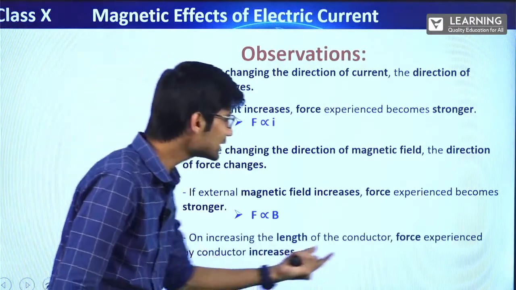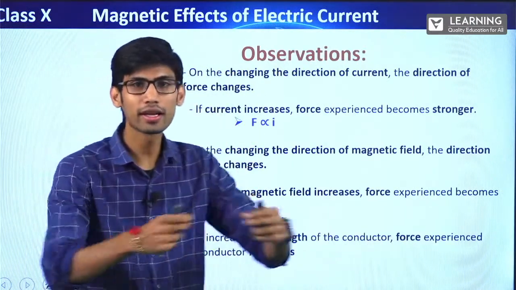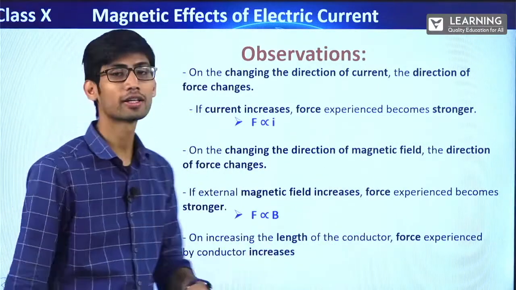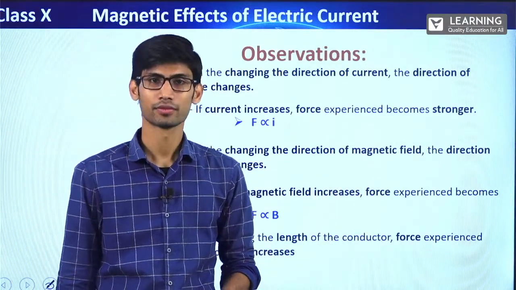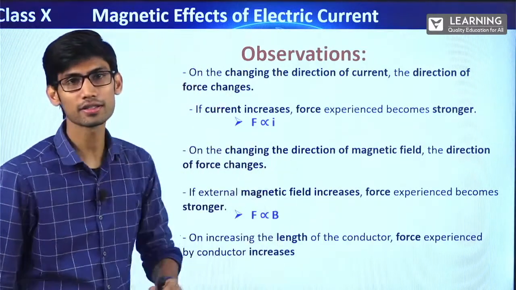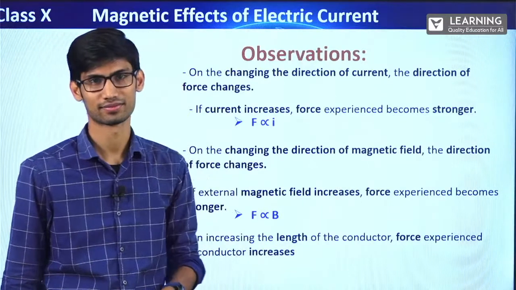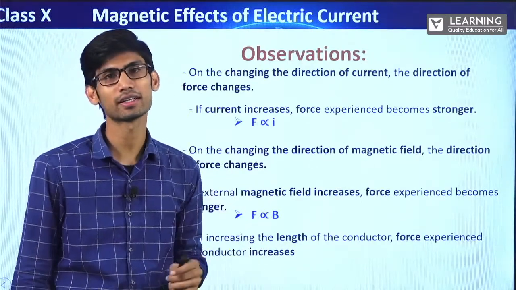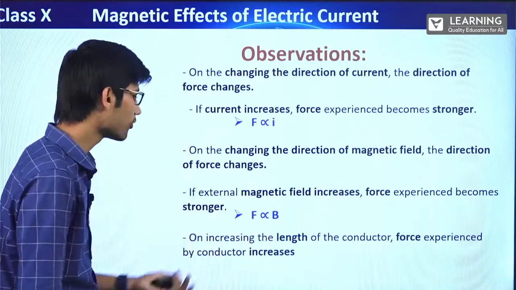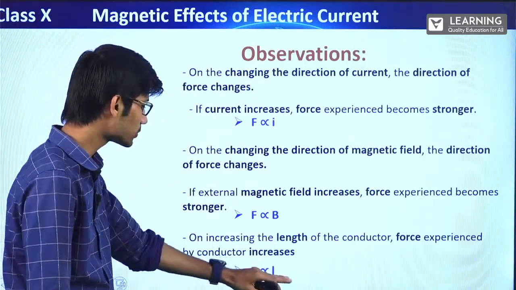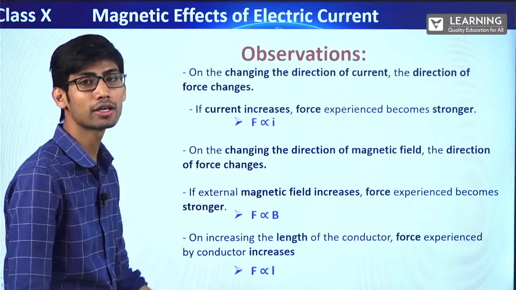Then on increasing the length of the conductor, the force experienced by the conductor also increases. Clear? Why? If the length increases, the produced magnetic field inside the conductor increases, because of which the force experienced by the conductor increases. So force is directly proportional to L, the length of the conductor.